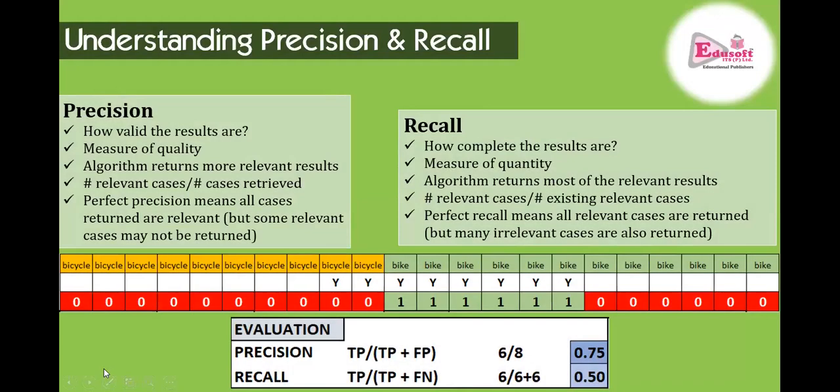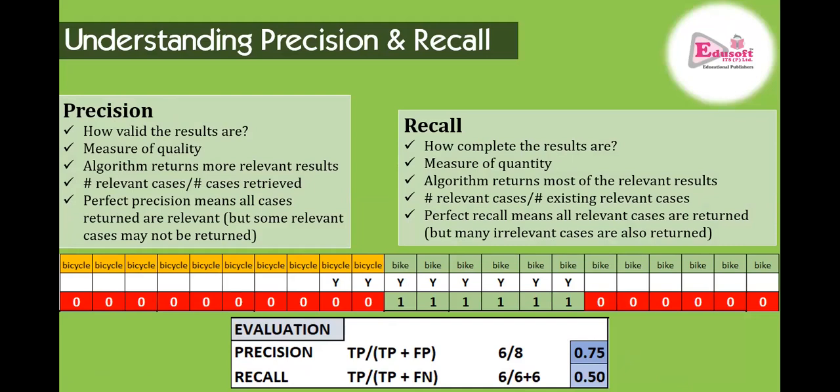Now we were looking at this example. So what did we learn from this example? Let us summarize. When we talk about precision, it focuses on the output which the model has given. So when we are looking at precision, actually we are discussing how valid the results are. If you see, precision is pretty high, 0.75. So results which came out were valid. Out of 8, 6 predictions were correct. It is looking good. So results are valid.